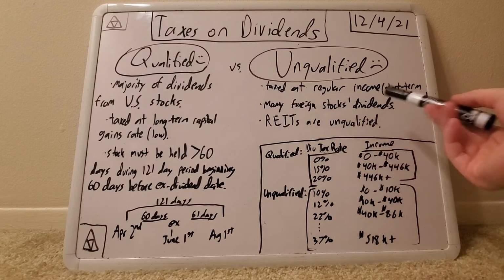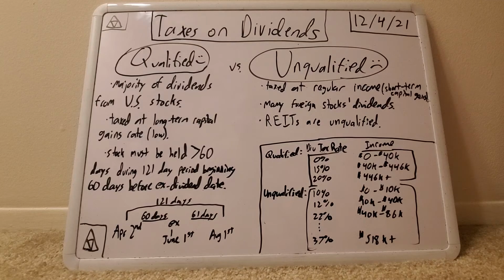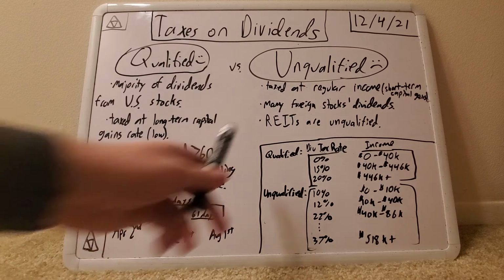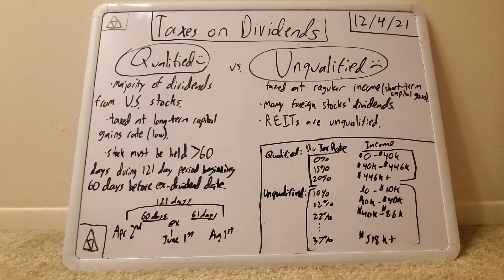And then many foreign stocks are unqualified dividends. So if you're buying stocks from other countries, companies from other countries, those are usually going to be unqualified dividends. And then also REITs are unqualified dividends. REITs are real estate investment trusts. They usually have a very high dividend yield because they're required to pay the majority of their profits to the REIT holders, and they are always going to be unqualified. So they unfortunately do have a tax disadvantage for that reason.